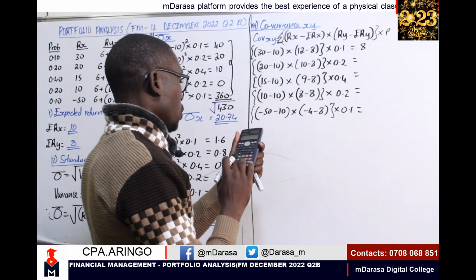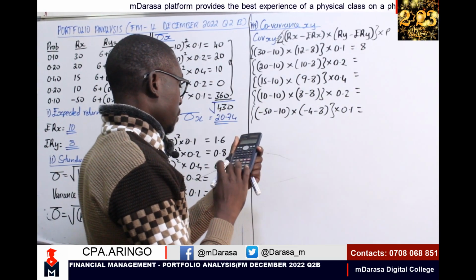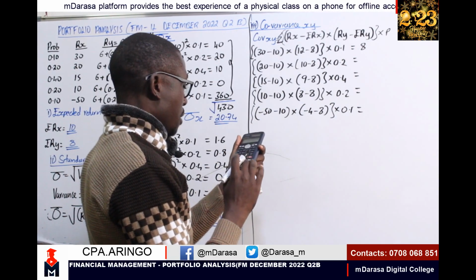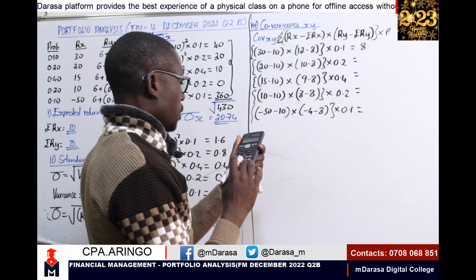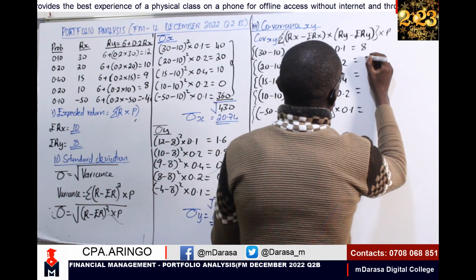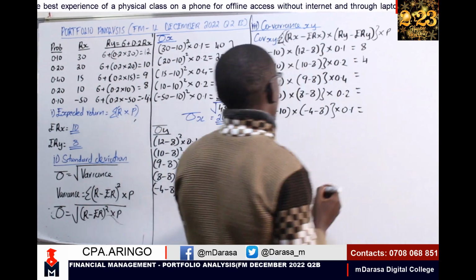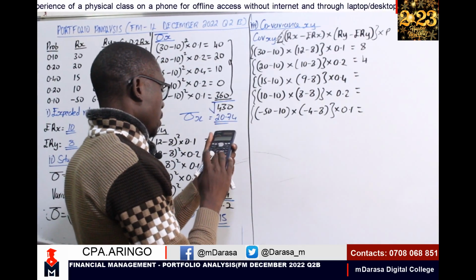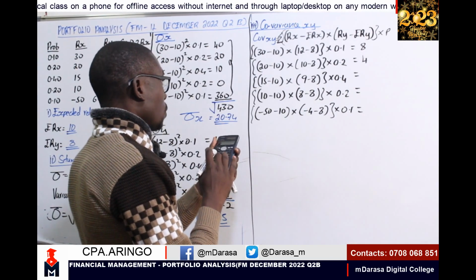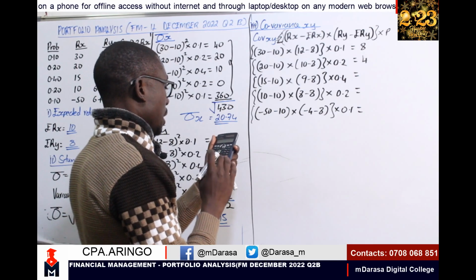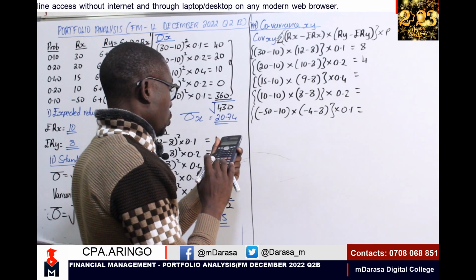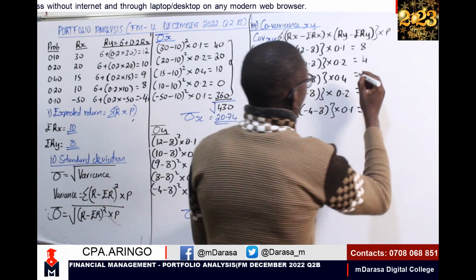The other one, 20 minus 10 times 10 minus 8 times 0.2 should give me 4. Then 15 minus 10, we multiply by 9 minus 8 times 0.4, which should give us 2.